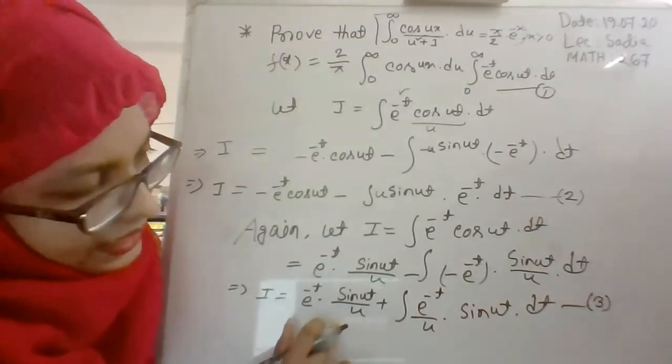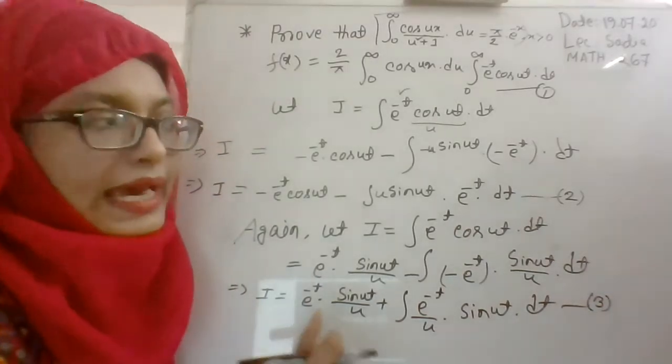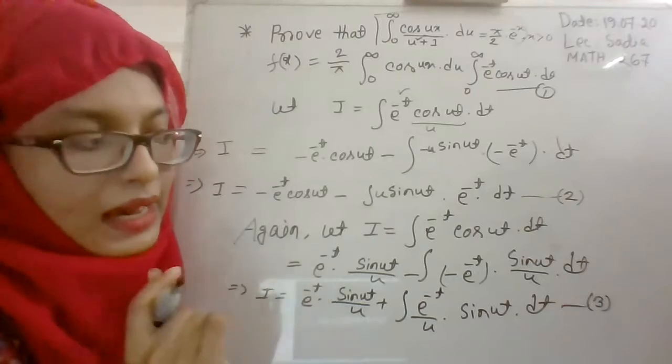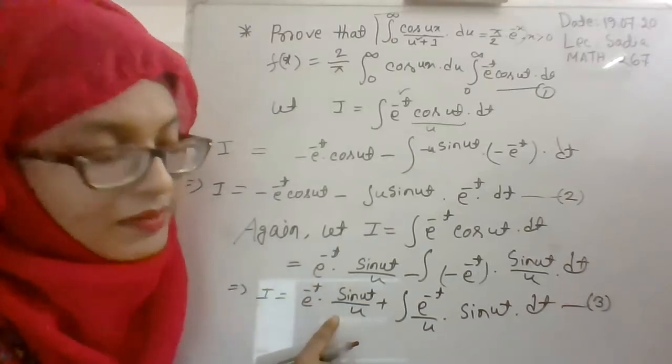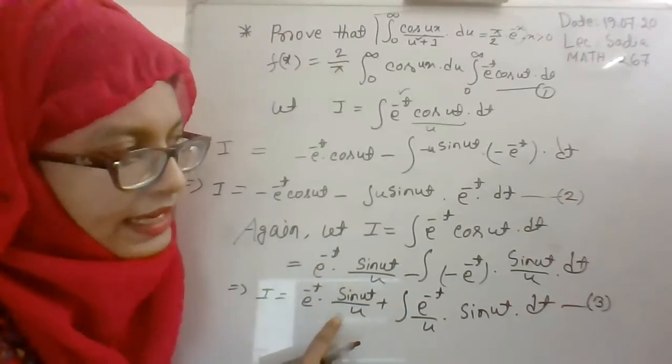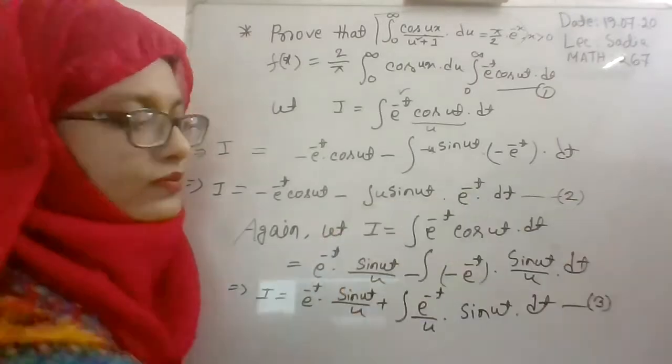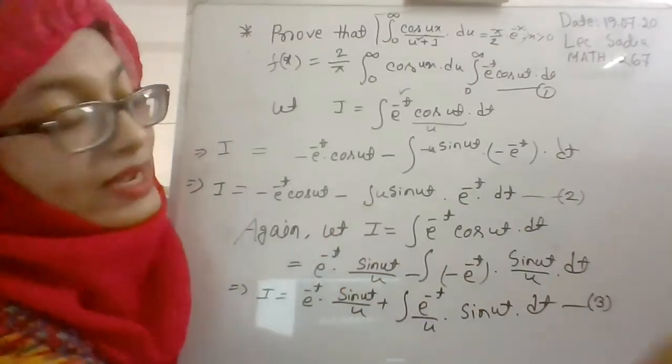Now multiply equation 3 by u square and add with equation 2. So what will be the result?